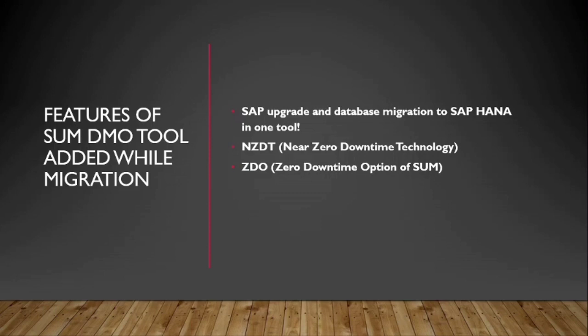You can see with this slide, the DMO has some features added while performing system migration. Firstly, it is a tool which has SAP upgrade, Unicode conversion, and database migration available under one hood. Secondly, it is a near zero downtime technology. And third, it has introduced a zero downtime option. We will detail this in the next slide and mention how it works.